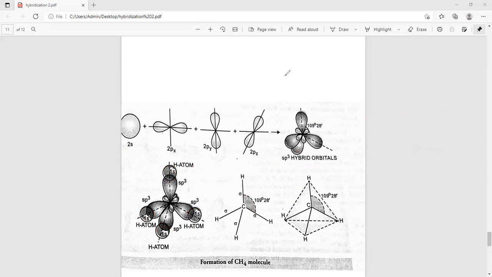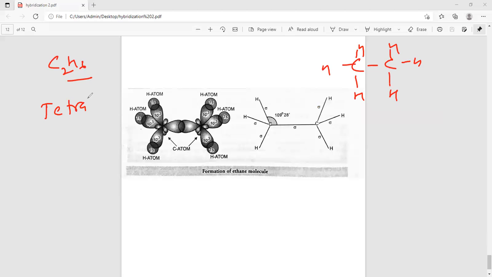The next example is ethane. Ethane means two carbons and six hydrogens: one hydrogen, second, third, fourth, fifth, and sixth. Its formula is C2H6, right? Its shape is tetrahedral because all bonds are sigma bonds.